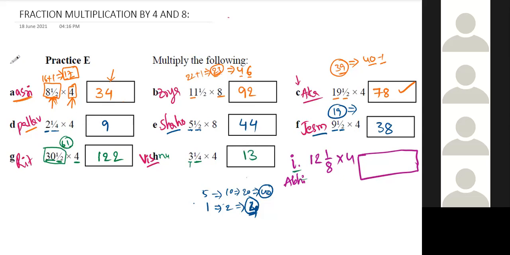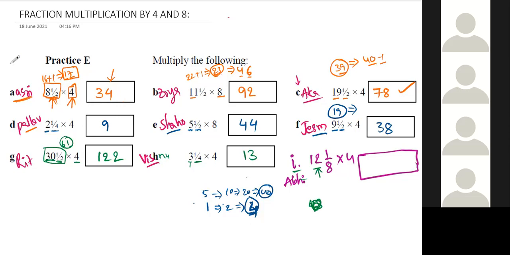Yes, sir. So 12 into 4 is 48. Okay. And 1... Directly you are using tables. Yes, sir. Sir, can I tell? Wait. Abhinav, some disturbance is coming from you. Sir, is it okay now? Yeah, now it is okay.